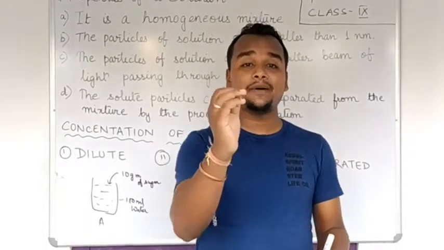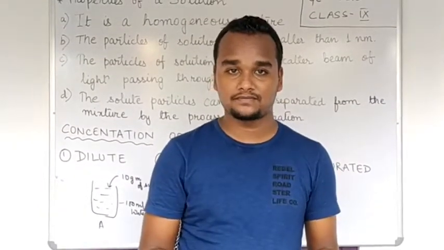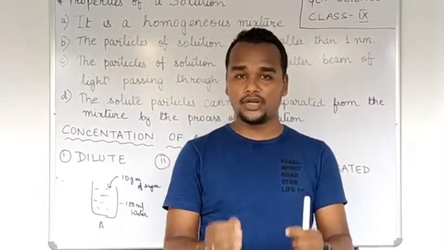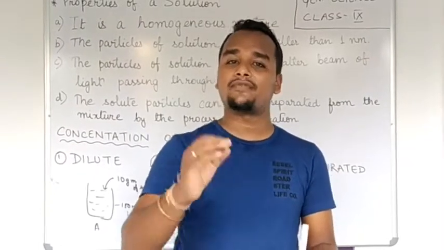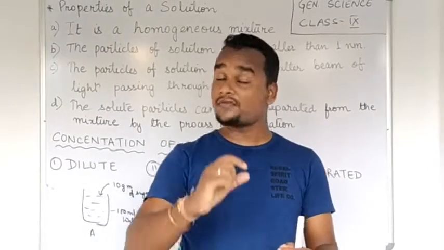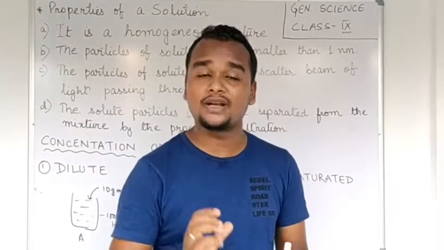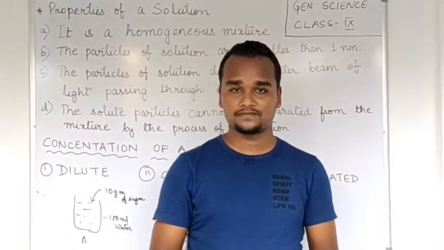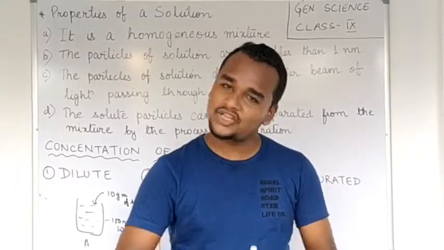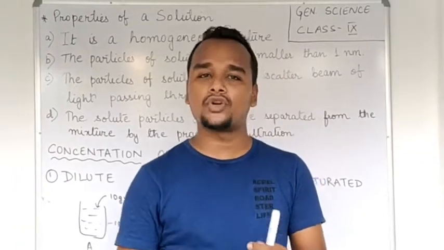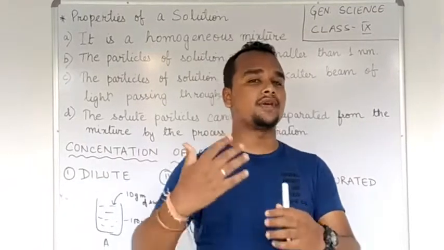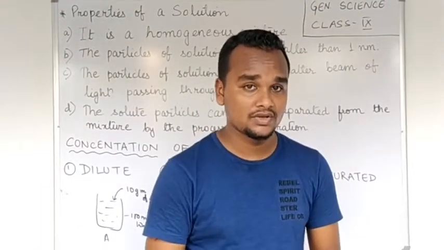So at a particular temperature, a kind of solvent will dissolve a fixed quantity of solute into it. Clear? As you increase the temperature, the amount of solute that we can dissolve in a solvent will also increase with the increase in temperature.